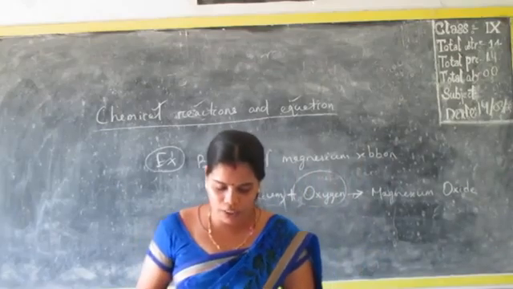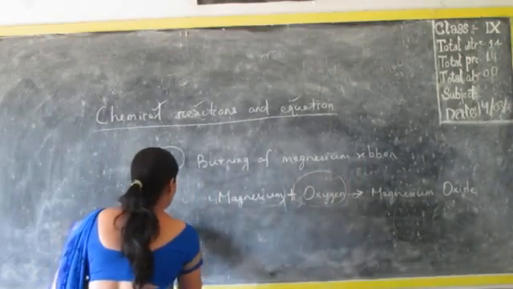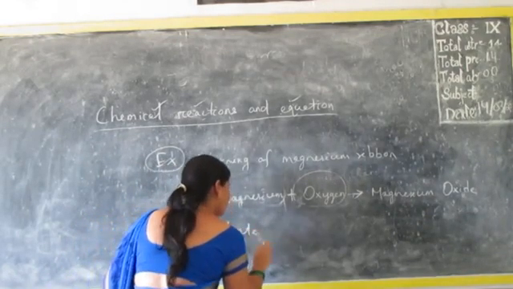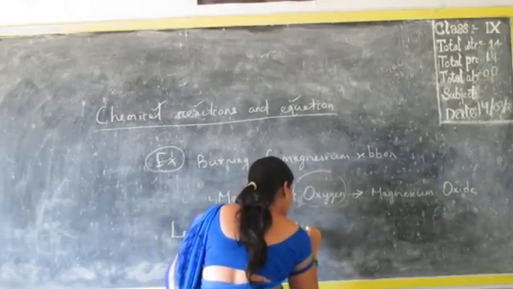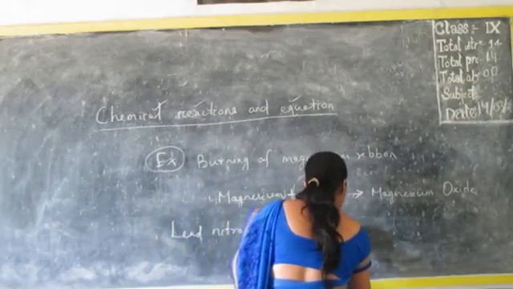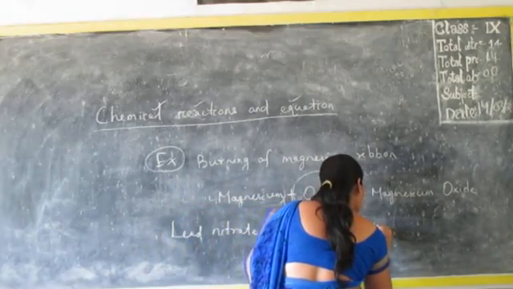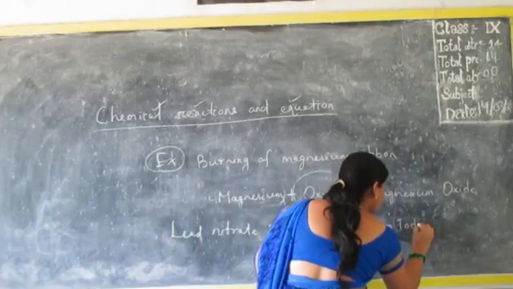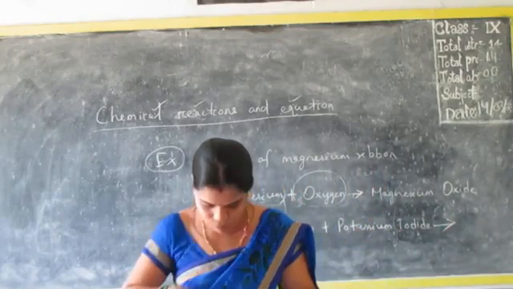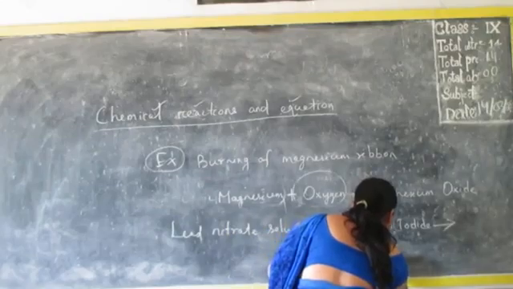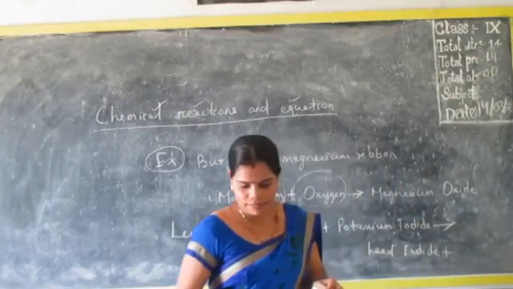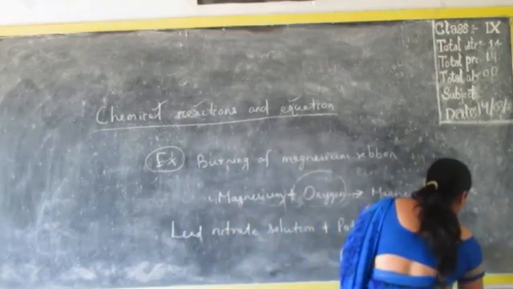Now let us see some new equations or new reactions. Lead nitrate solution, if added to potassium iodide, forms lead iodide plus potassium nitrate.